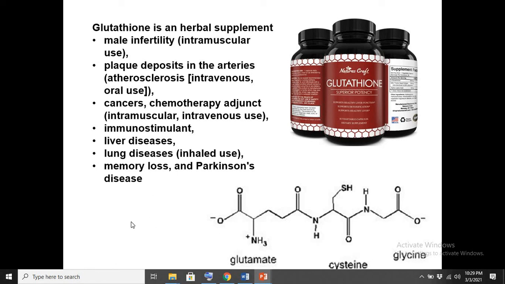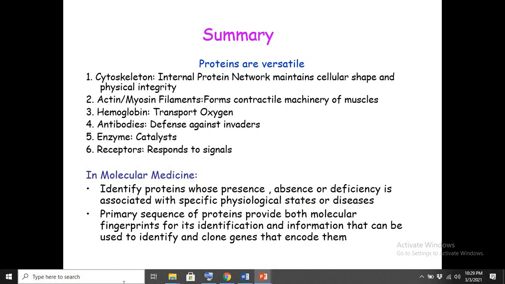It can be used for the treatment of cancer, as a chemotherapy adjuvant, and for lung disease and memory loss. It is an antioxidant protein, which means it has the ability to scavenge free radicals and combat oxidative stress. So these are all the pharmaceutical importance of protein, along with its biological and other functions.